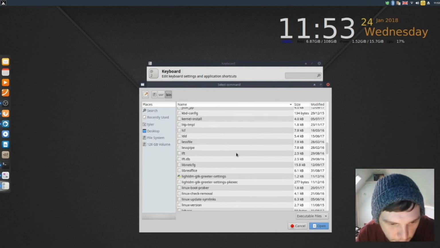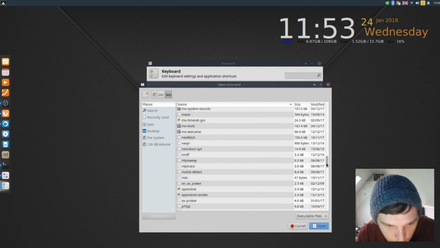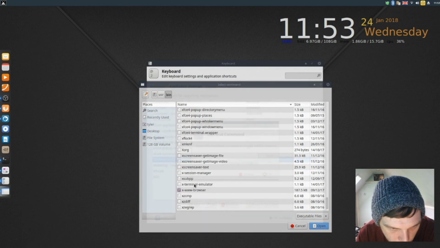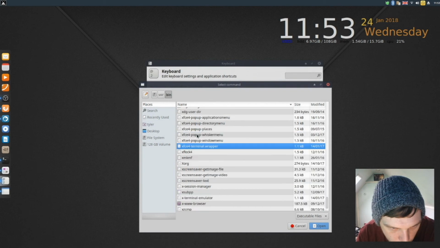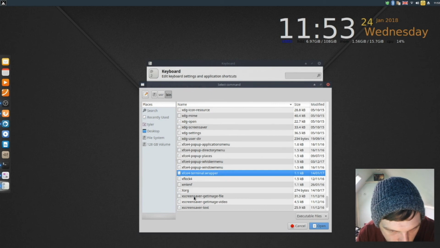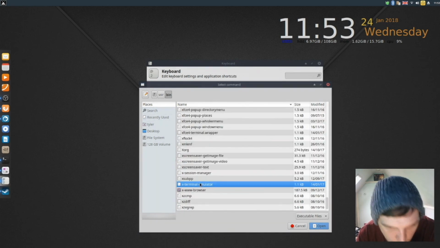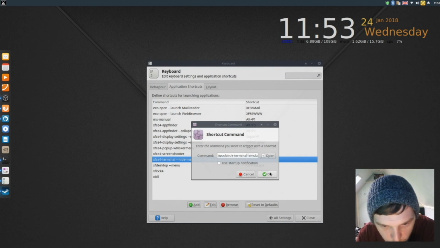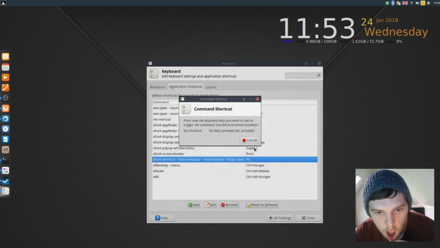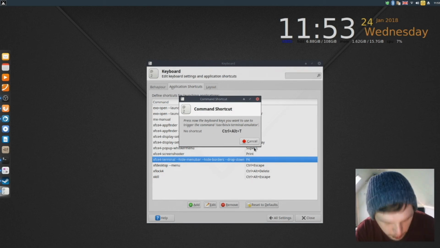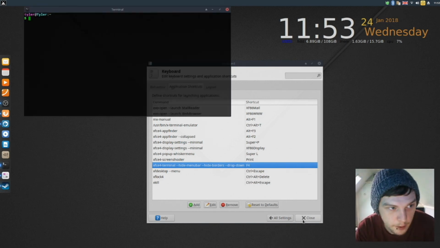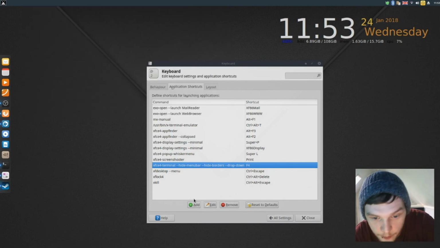Just seeing if I can see terminal quickly. So this is what I want. And we want Control Alt T. So let's see. Lovely, there we go. Now we've got the terminal shortcut on.